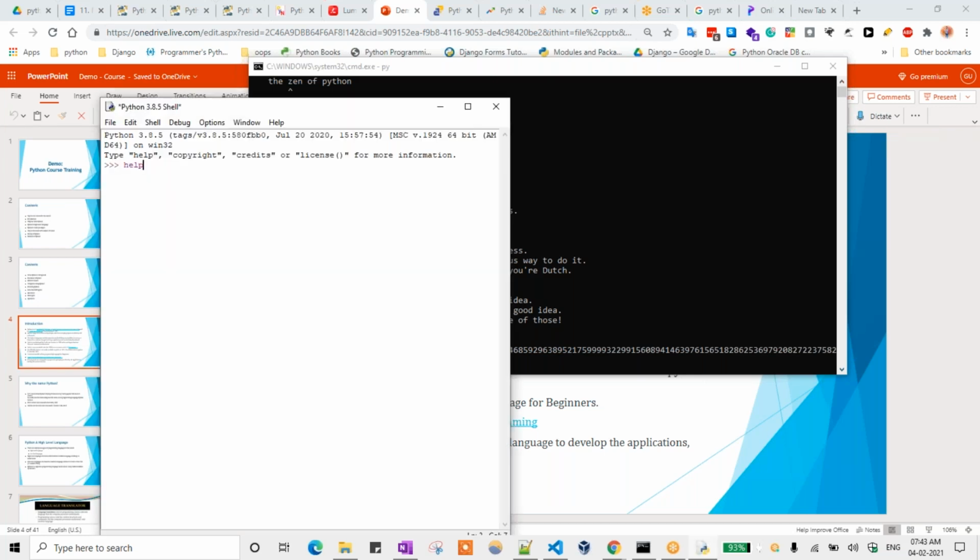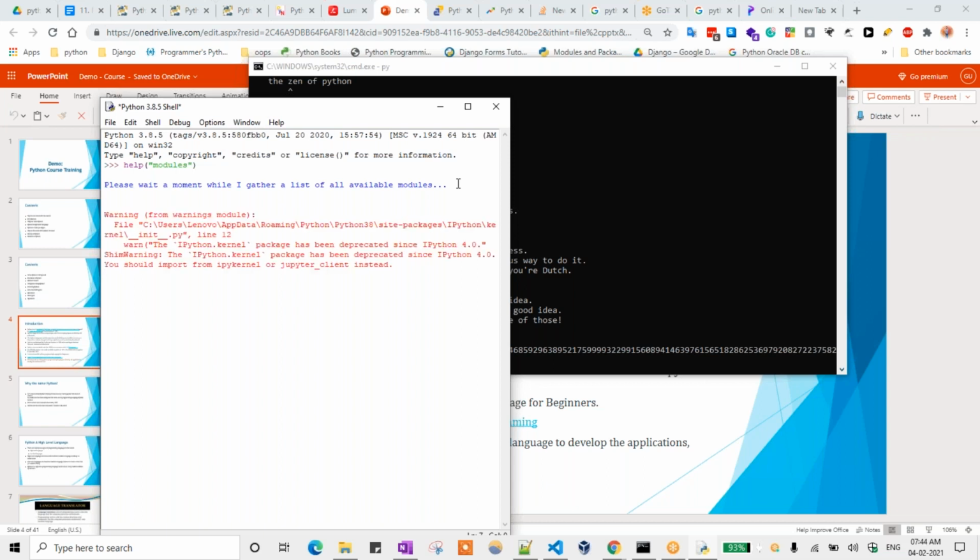Here you can go and search. You can write help of modules, and keep it in double quotes or single quotes. It will take some time. Please wait a moment while I gather a list of all available modules. It will take one minute.